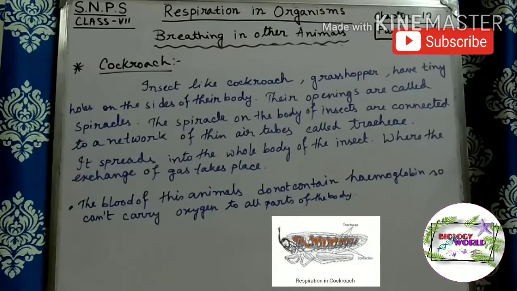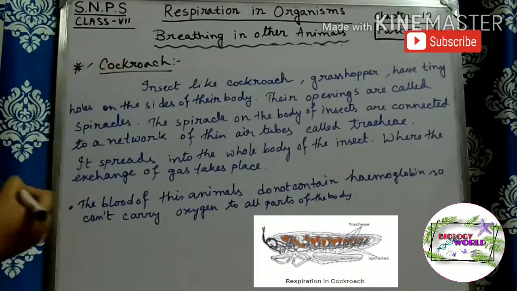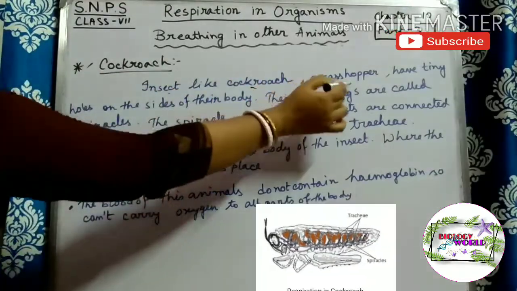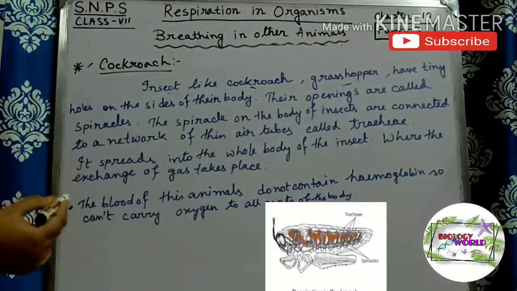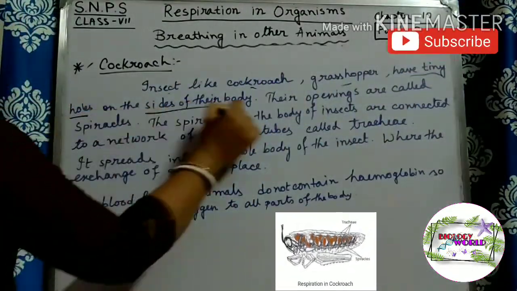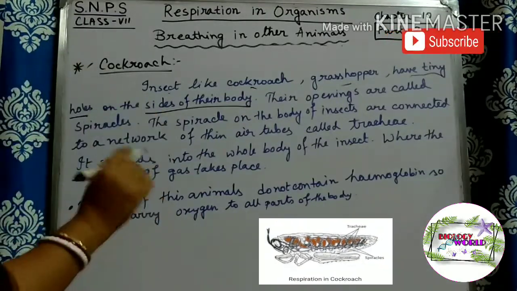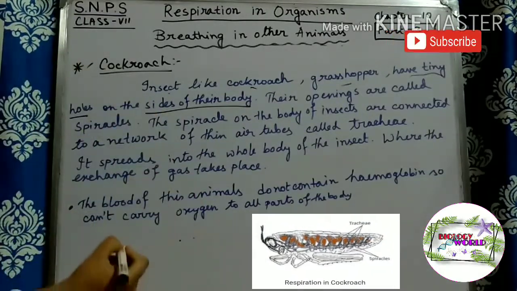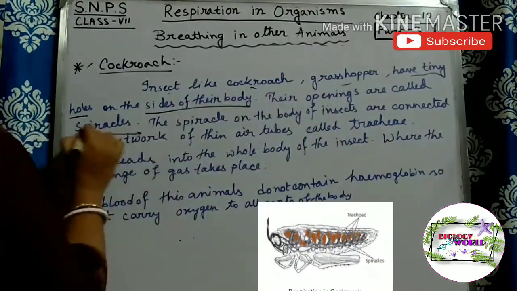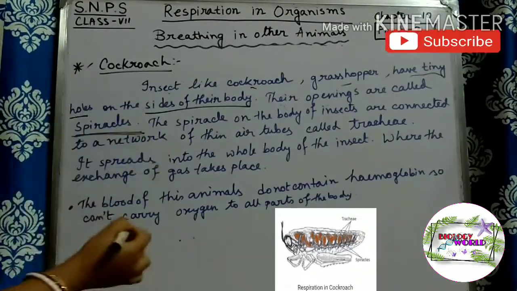So the first organism is the cockroach. Insects like cockroach and grasshopper have tiny holes on the side of their body. Their openings are called spiracles. It means the openings of these holes are called spiracles.